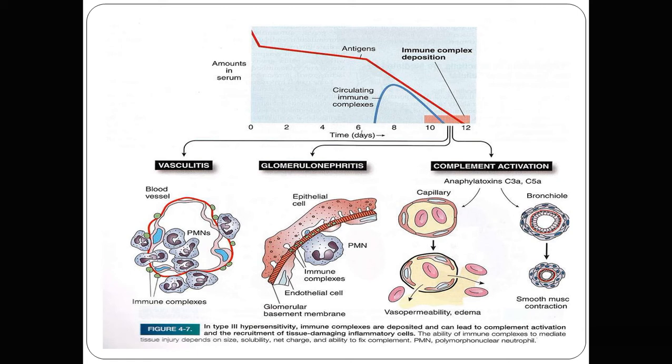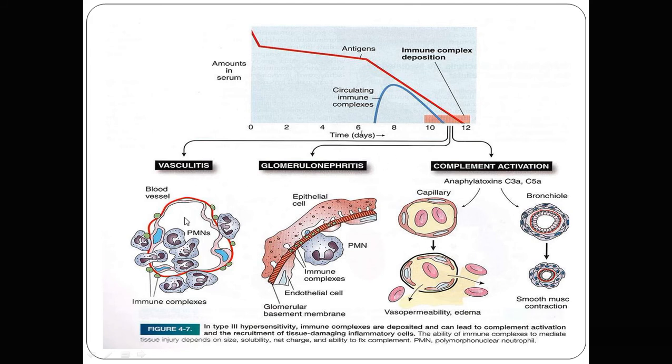So here the diagram explains that the antigen is present in serum in some amount, which causes the deposition of the immune complex. So the circulating immune complex is present and the deposition of the immune complex occurs after 10 to 12 days. That leads to vasculitis, glomerulonephritis and complement activation.